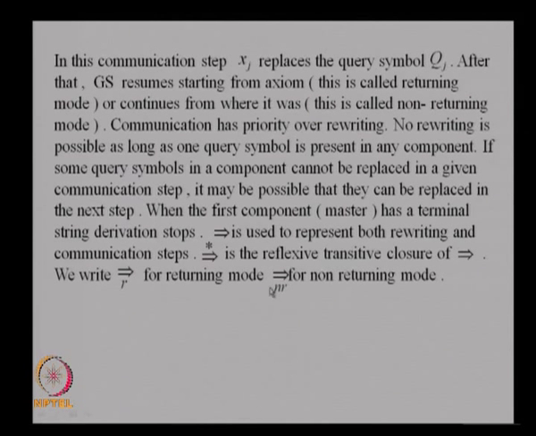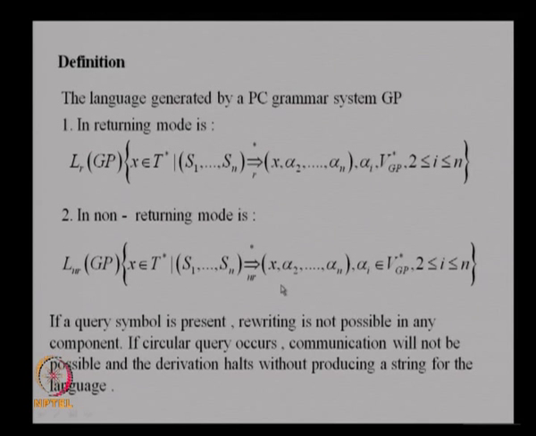When you use non-returning mode, you use NR below that. The language generated by the PC grammar system in the returning mode is LR(GP). The first component derives a terminal string. So, you start with the n tuple S1, S2, Sn, and you arrive at x, alpha 2, alpha 3, alpha n. These may be non-terminals or terminals, does not matter, but the first component derives a terminal string.